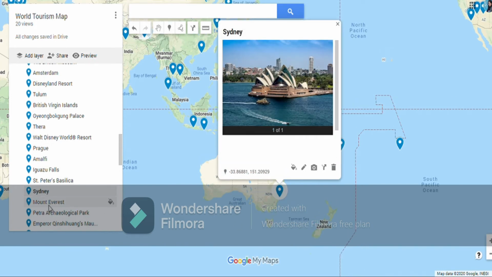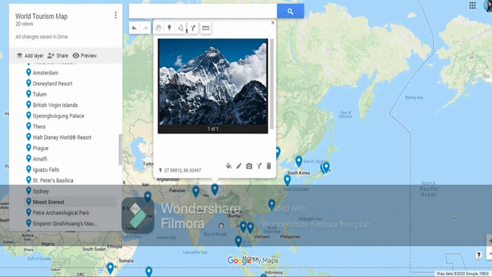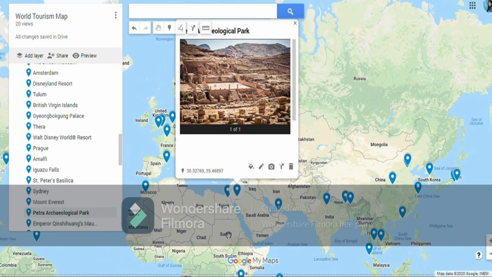Then we have Mount Everest in Nepal. So it is the largest mountain. Then we have Petra Archaeological Park in Jordan.